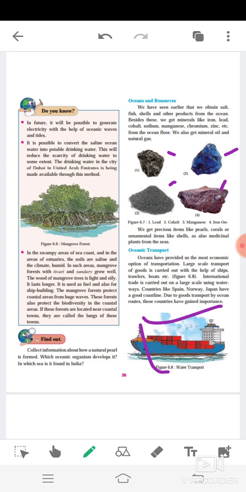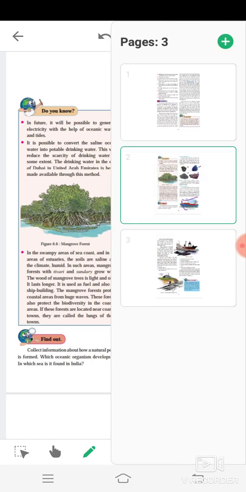Now, transportation. Large scale transport of goods is carried out with the help of ships, travelers, boats, etc. Trade is carried out on a large scale using waterways. Countries like Spain, Norway, Japan have a good coastline. Okay students, go to the next page.